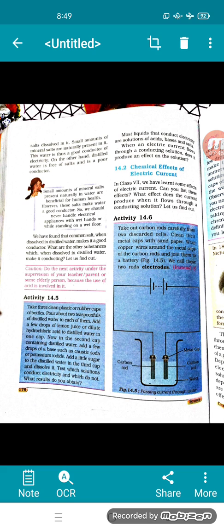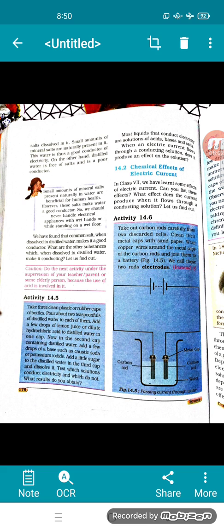We call this 2 electrodes. Okay, see the figure. Metal cap is there. 2 carbon rods are taken, dipped in water. Now, instead of carbon rods, you may take 2 iron nails about 6 cm long.